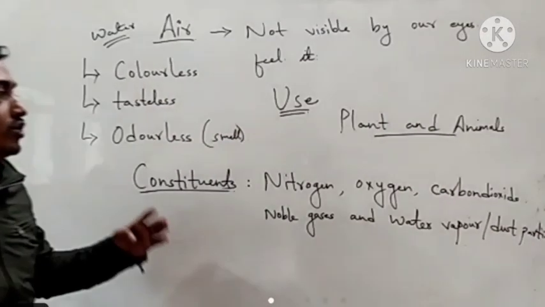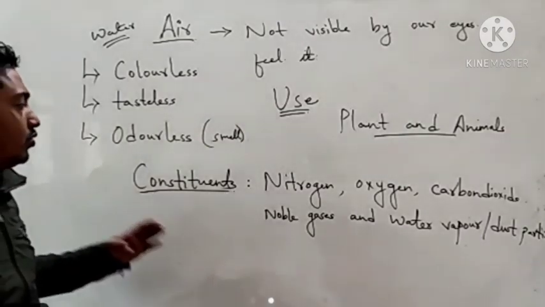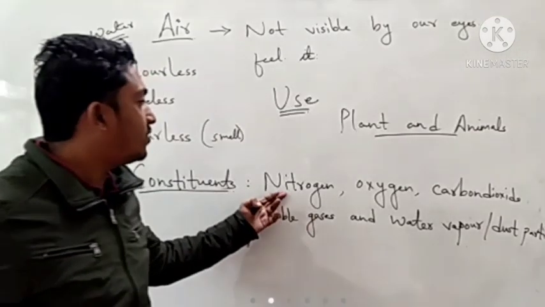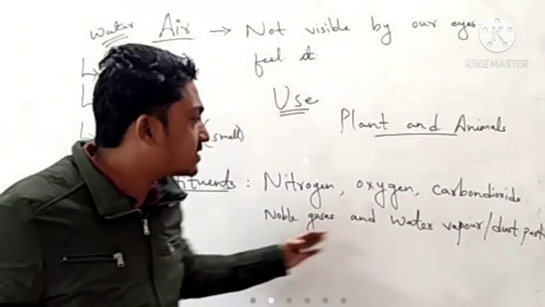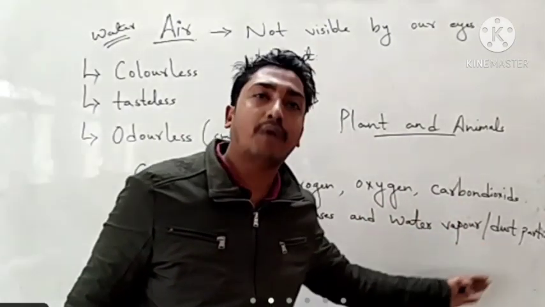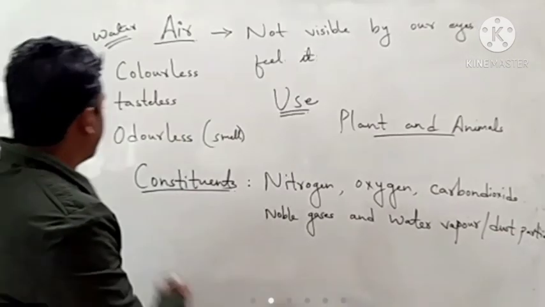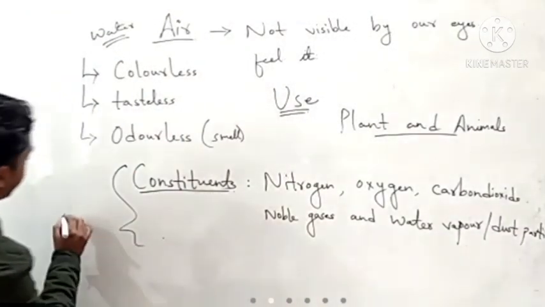Okay, so we came to know that air contains nitrogen, oxygen, carbon dioxide, noble gases, water vapor and dust particles, and these constitute, they form an atmosphere.